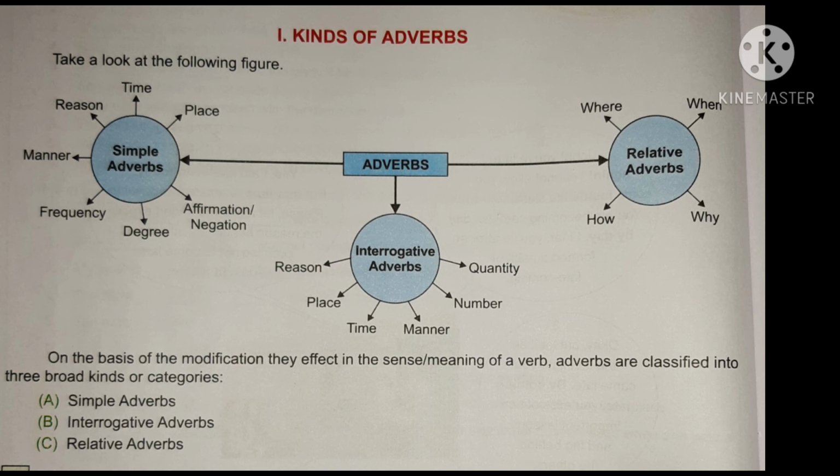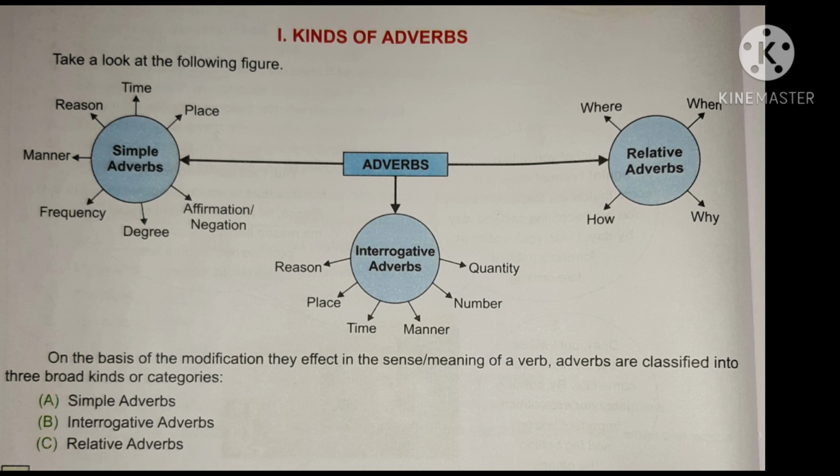For example, if I am saying this sentence, I can balance academics and sports well. So I will ask the question, how can you balance academics and sports? So we will get the answer, well. See, that is not ending with the suffix ly, but it is also an adverb of manner. But you can keep in mind the words that end with ly will always be adverb of manner.